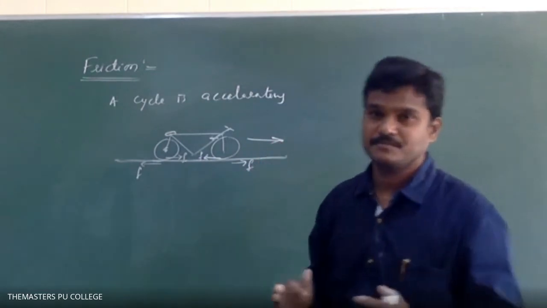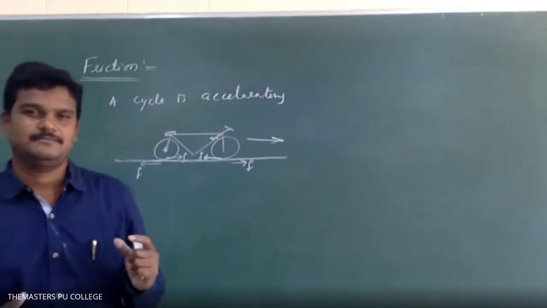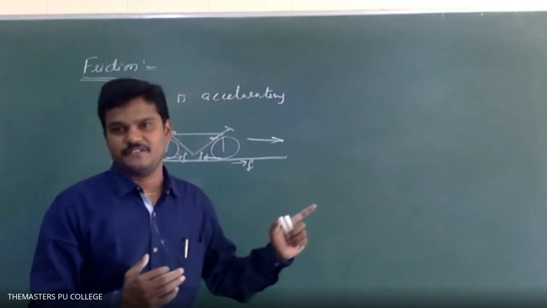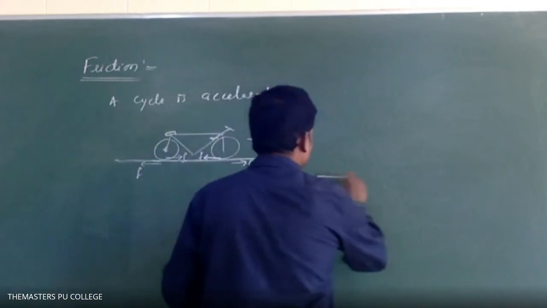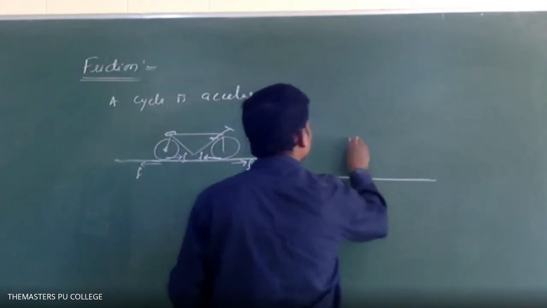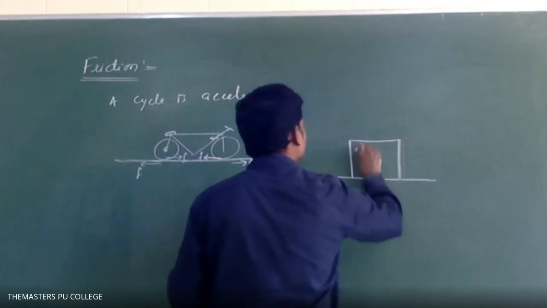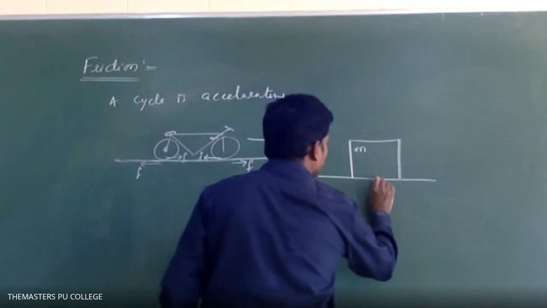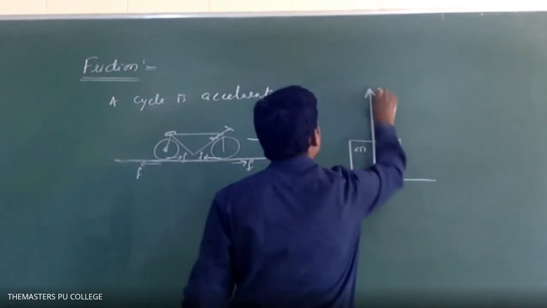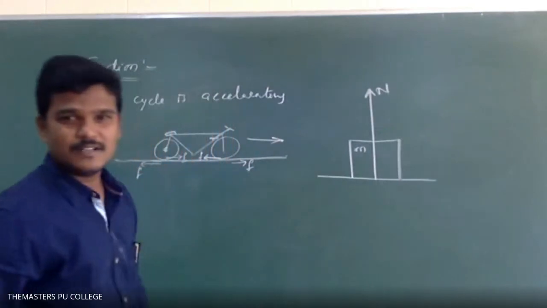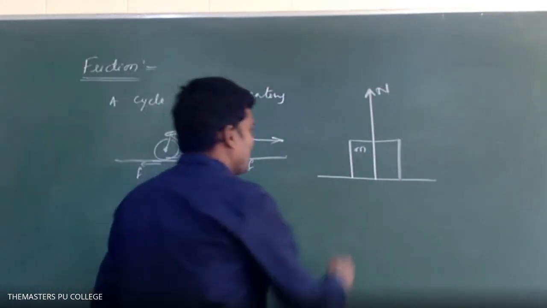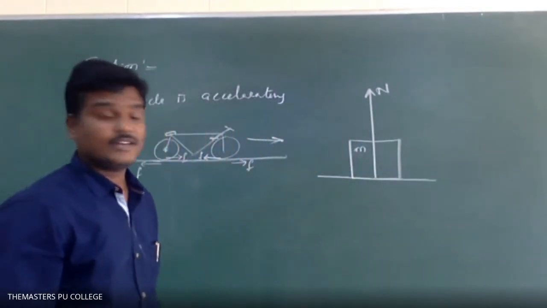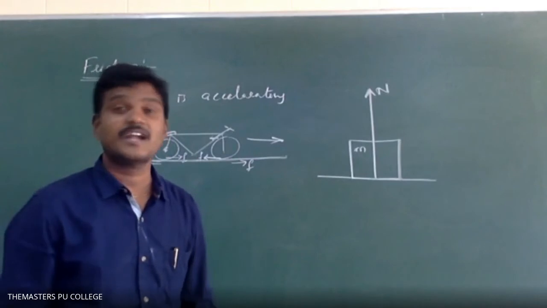First, suppose they gave a block which is placed on some horizontal surface. So this is also the basic thing. A block of mass m, and the force which always acts perpendicular to the contact surface, we can call it the normal reaction force. And what is there here? Some friction. This friction we can call static friction.